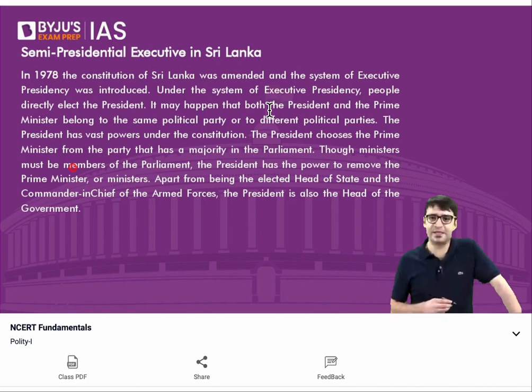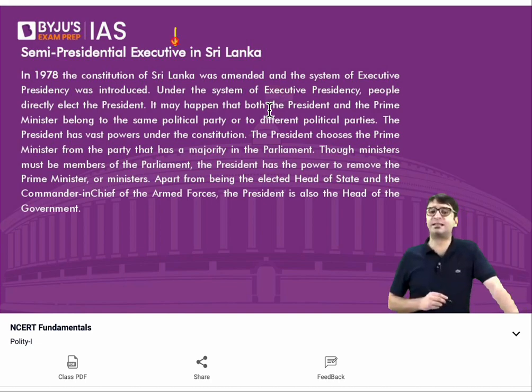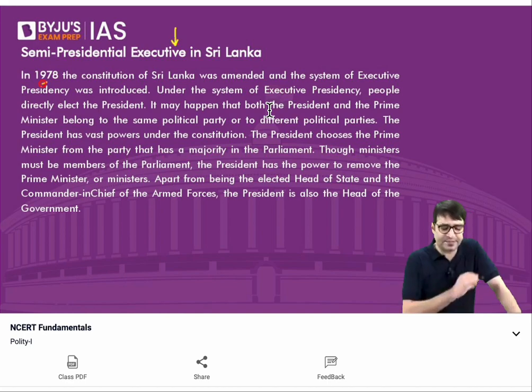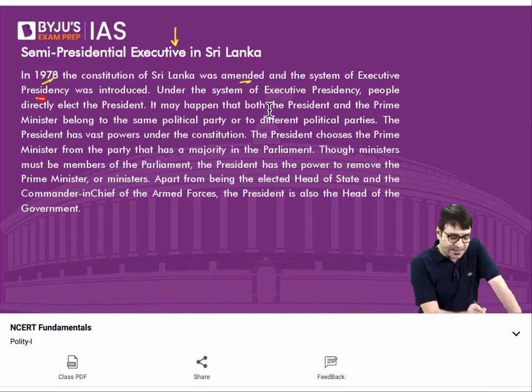For example, your NCERT book on this chapter, Executive, talks about something called a semi-presidential executive in Sri Lanka. The year was 1978, when the Constitution of Sri Lanka was amended and the system of executive presidency was introduced.